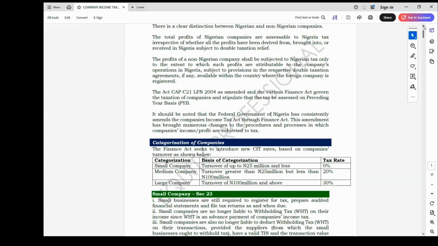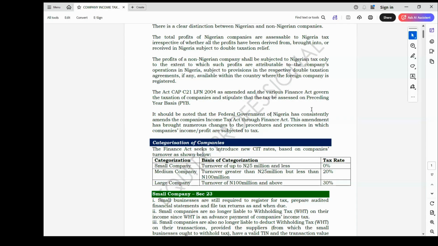So basically, all categories of company, once a taxpayer is a company, whether a Nigerian company or a non-Nigerian company, are liable to company income tax. For a non-resident company, the payment will depend on whether the income arose in Nigeria or not.